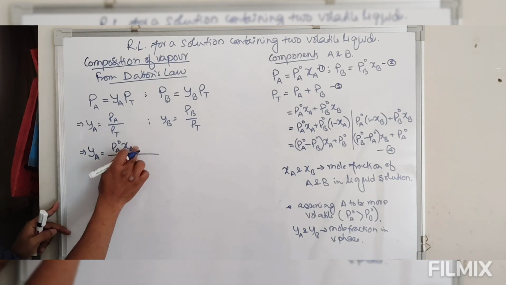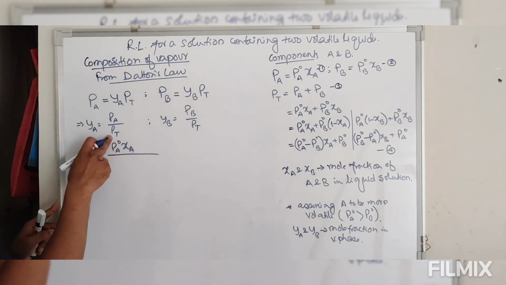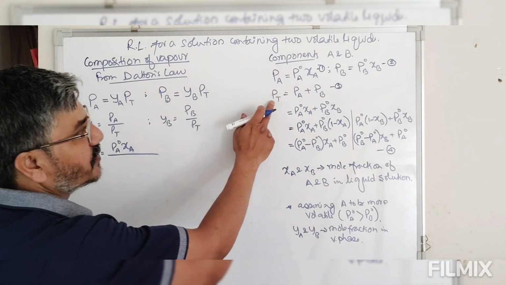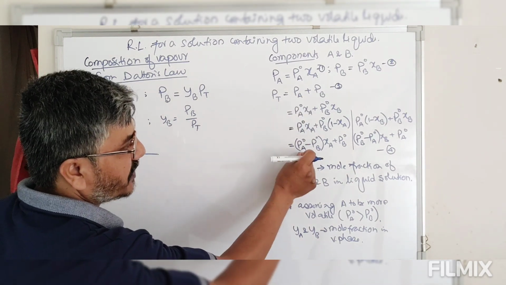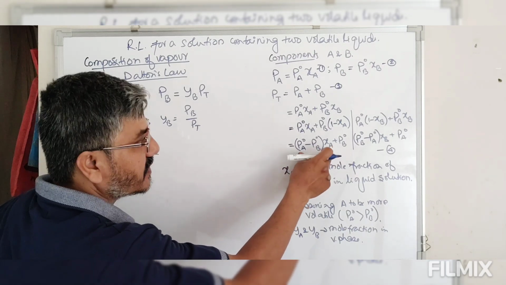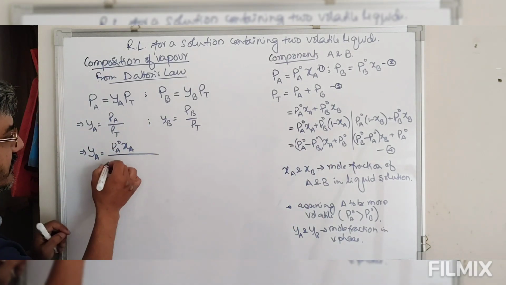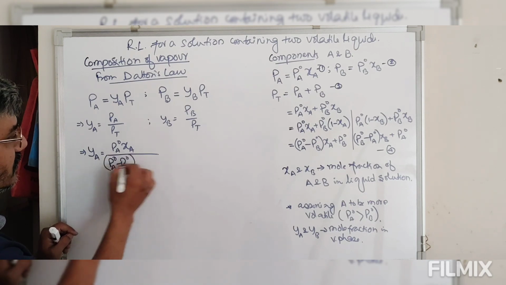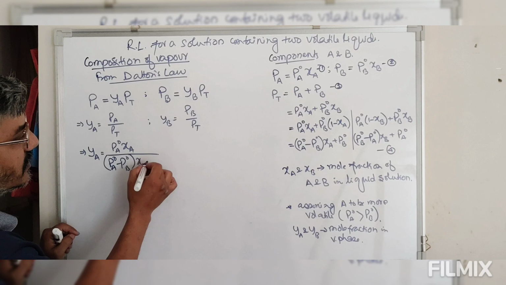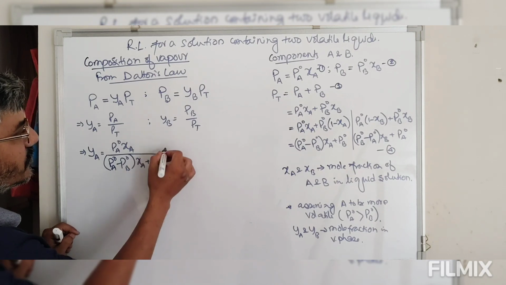Since this is mole fraction of A, we express total pressure in terms of mole fraction of A. Total pressure is PA plus PB, so it is equal to PA naught minus PB naught into XA plus PB naught.